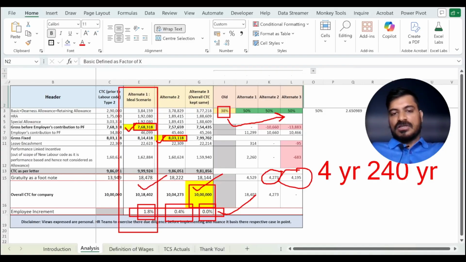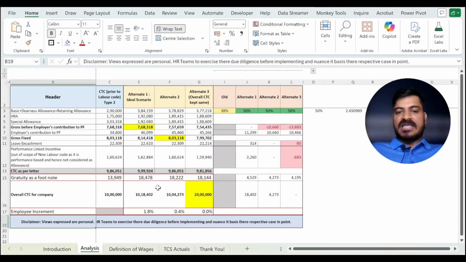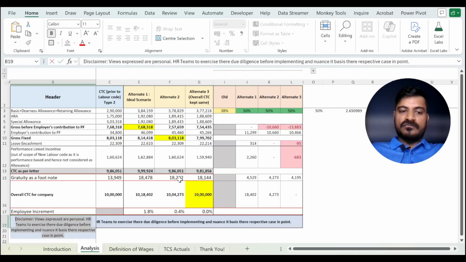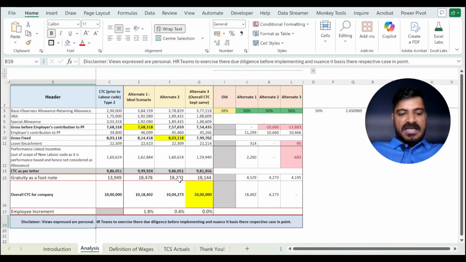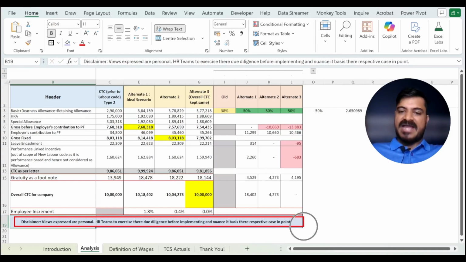I would strongly recommend HR folks to go through this, but having said that, views expressed here are completely personal, and HR teams are advised to exercise their own due diligence and examine their respective case before implementing any action.